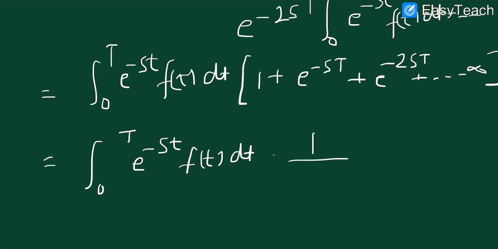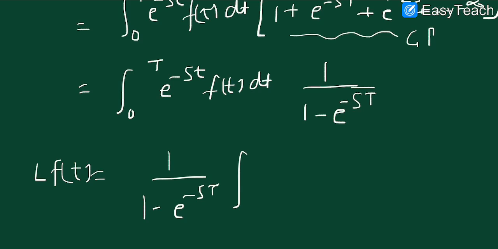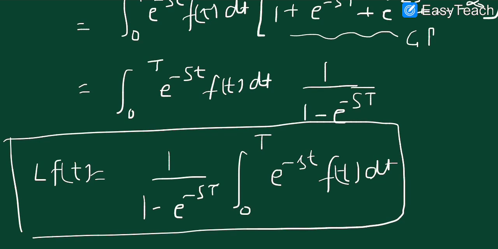So it will be 1 upon 1 minus r, and the common ratio of this GP will be e^(-sT). So we are here with the solution that the Laplace of f(t) for a periodic function will be 1 upon (1 minus e^(-sT)) times the integral from 0 to T of e^(-st) f(t) dt. So friends, I think this proof is clear to you, that we have got the Laplace of a periodic function, and it is as per the formula that I described above.